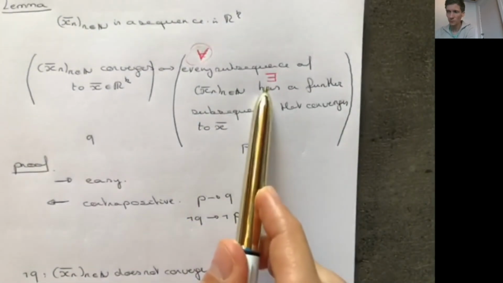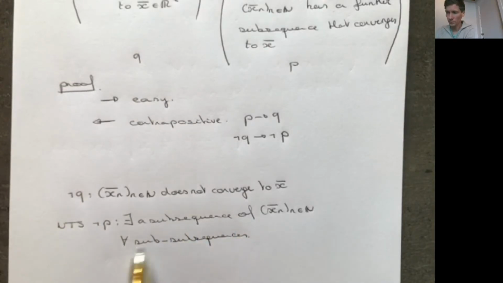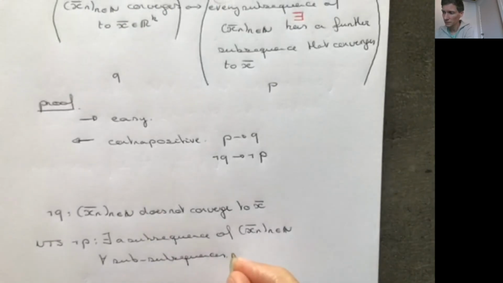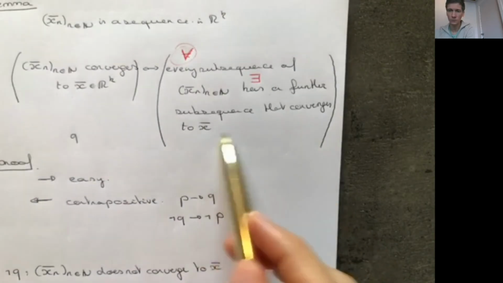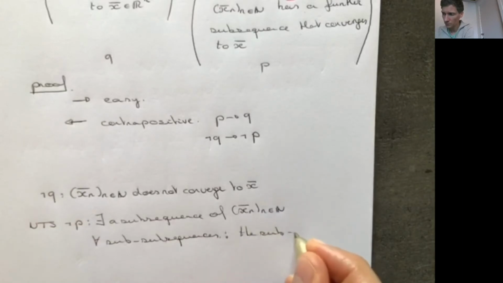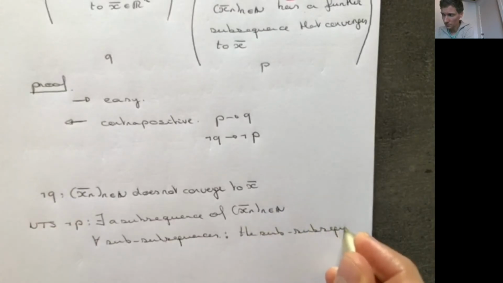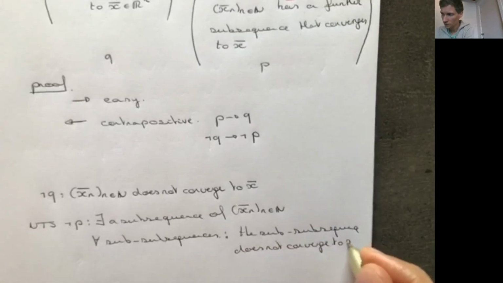And the existence has to become a for all, such that for all, let me call this now subsequences, so this is a subsequence of this subsequence, for all subsequences, the premise is that the subsequence converges to x, so the subsequence does not converge to x.